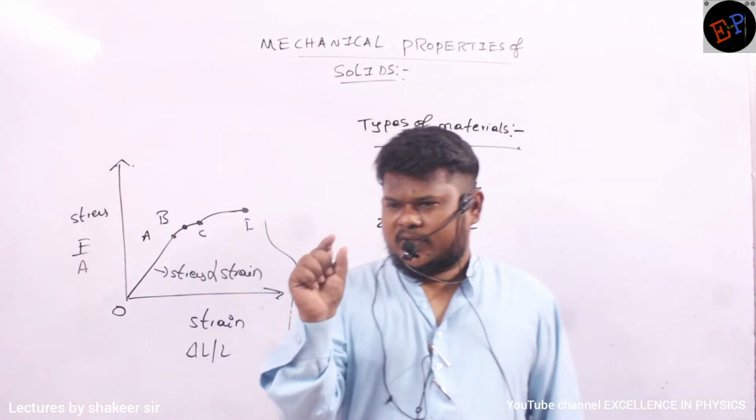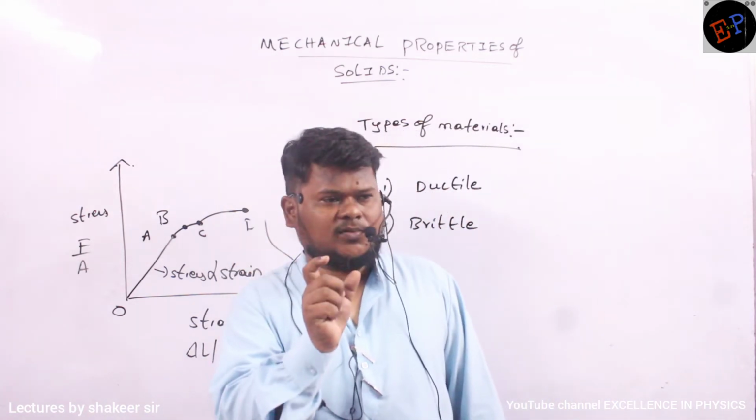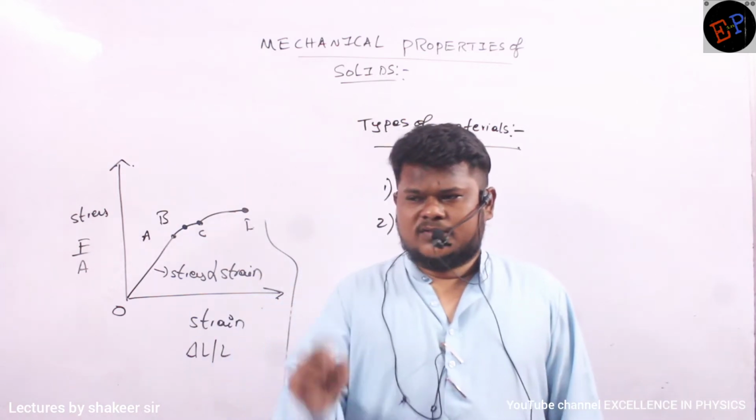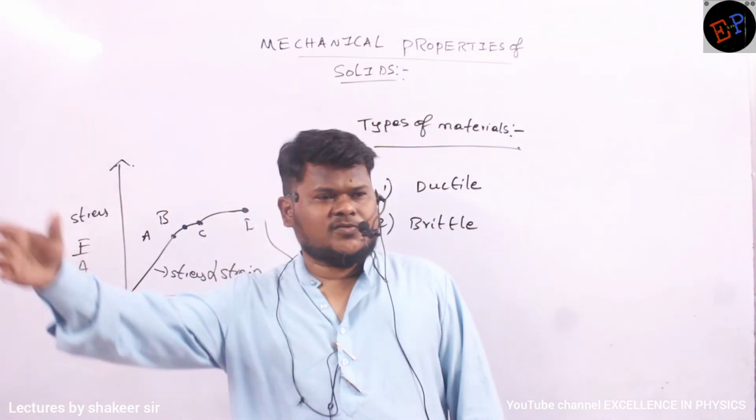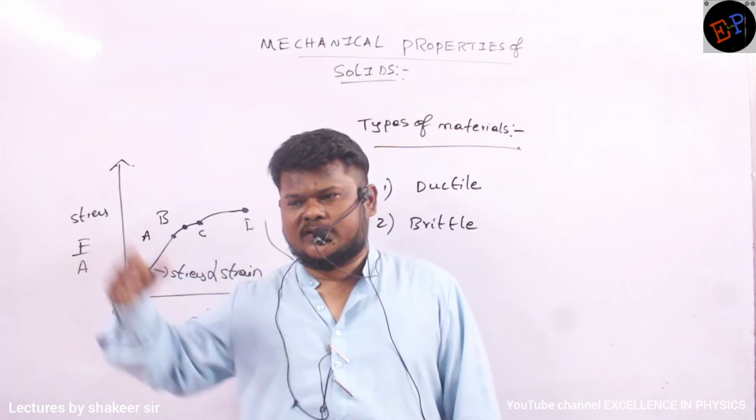For example, if you take a very small rod of gold, gold is a very, very ductile material. So if you take a small piece of gold, you can spread it up to 20 to 30 meters also.